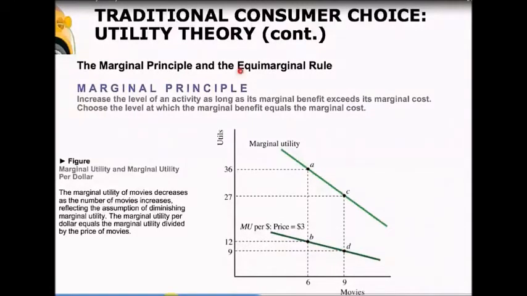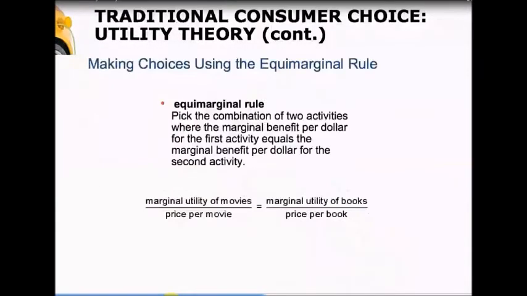This allows us to get to something called the equimarginal rule. The equimarginal rule is a way of describing how individuals make consumer choices. And the equimarginal rule says, pick the combination of two activities where the marginal benefit per dollar, here we're looking at the marginal utility, for the first activity equals the marginal benefit per dollar for the second activity. We can look at it as a formula here. Marginal utility for movies divided by the price of movies is equal to the marginal utility for books divided by the price of books. Now let's see why this makes sense.